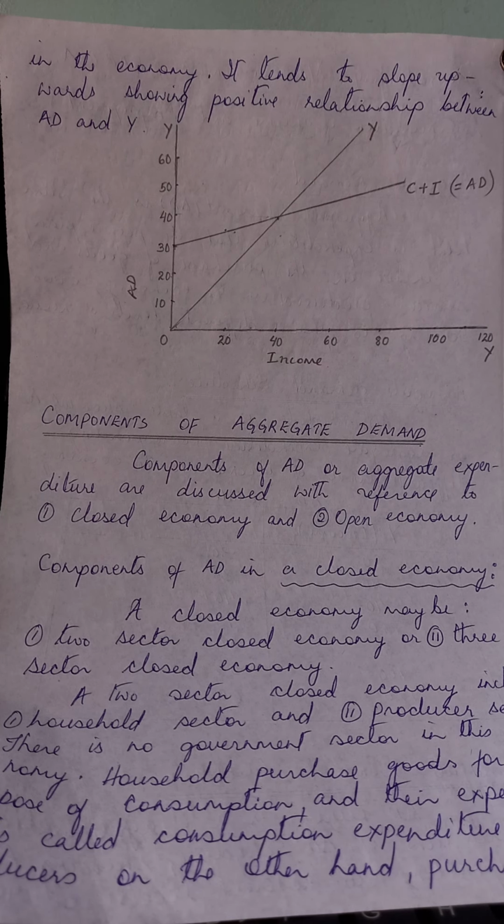If we talk about this household sector, they do purchase and consume different types of goods and commodities.